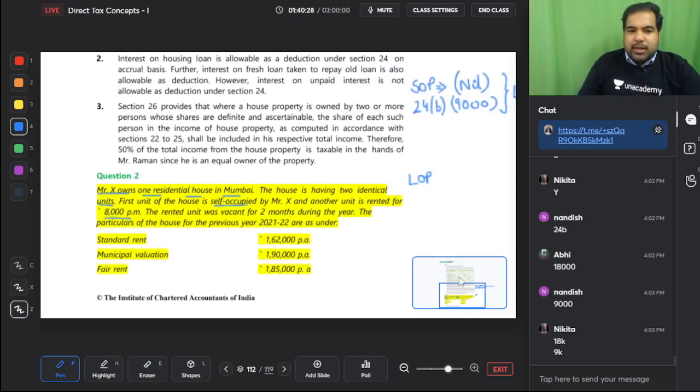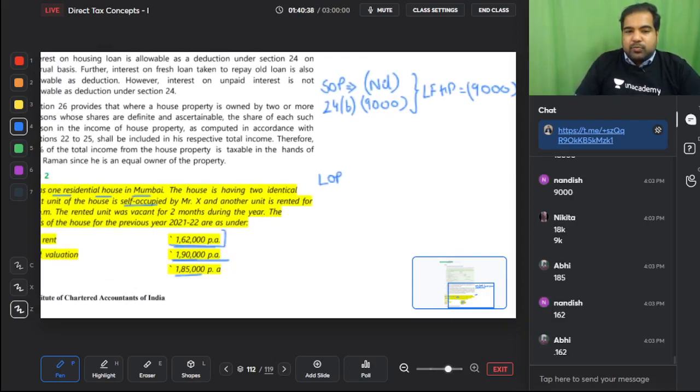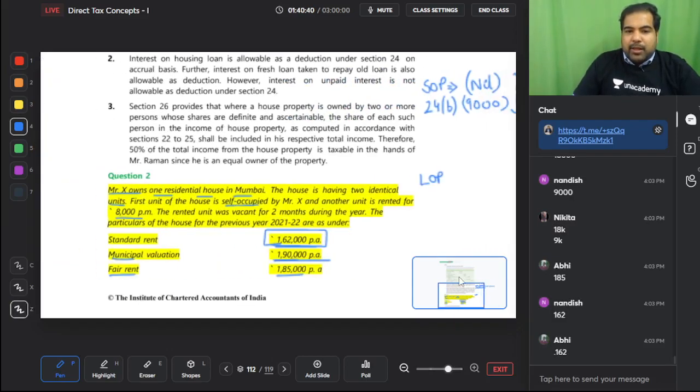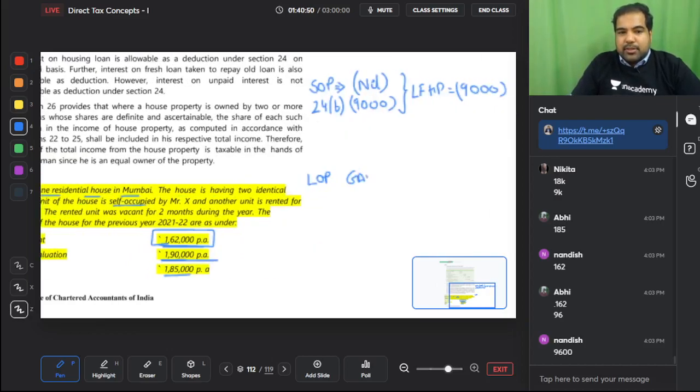Municipality figures and the standard: municipal value 1,90,000, 1,85,000. Which one can I take? 1,90,000. But the limit is only 1,62,000. So my ER is 1,62,000. My AR, the house is rented for 8,000 per month. 8,000 into 12 is only 96,000. So I will take 1,62,000 as my GAV. Yes, 1 lakh. Sorry.